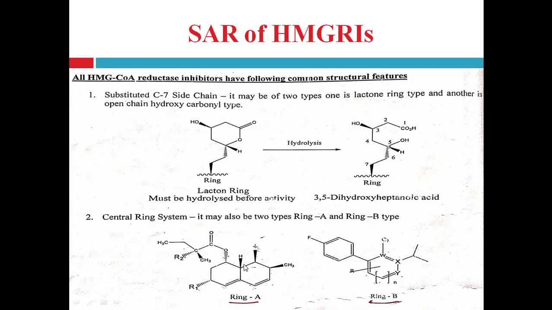That means 6 hydrogen atoms are added to this ring system. That's why it is a hexahydronaphthalene ring, right? The other ring contains this type of ring system, where in place of W, X, Y, different atoms can be present, which we will see in the next slides.